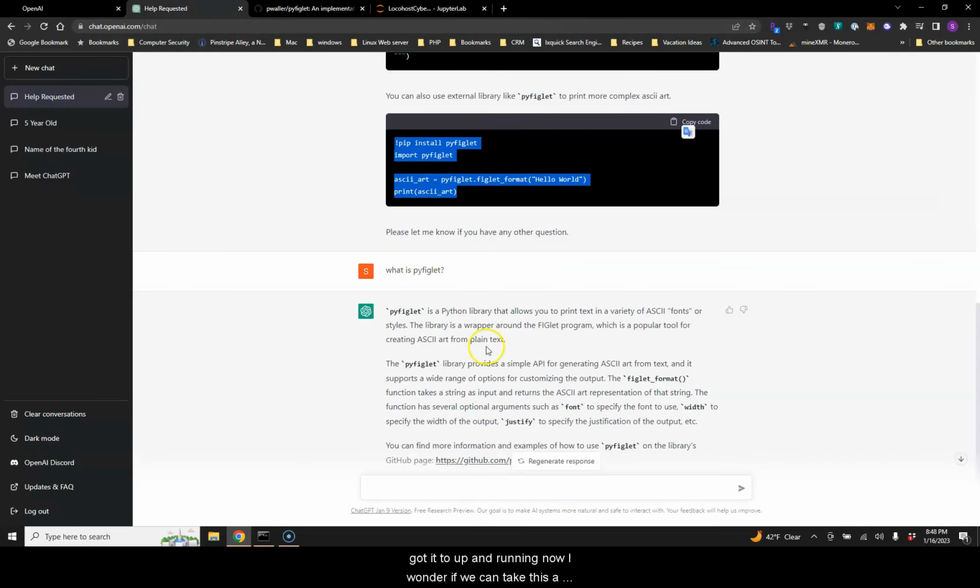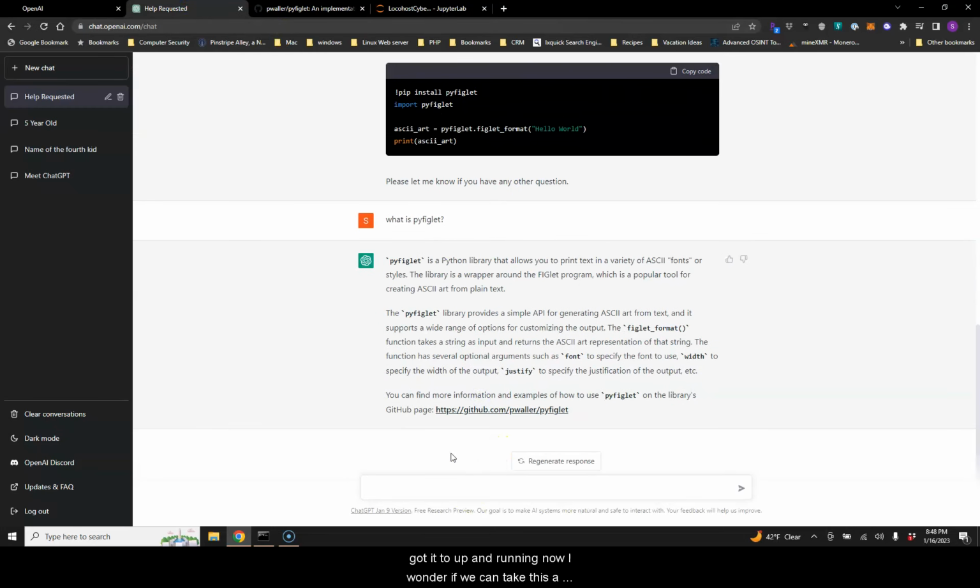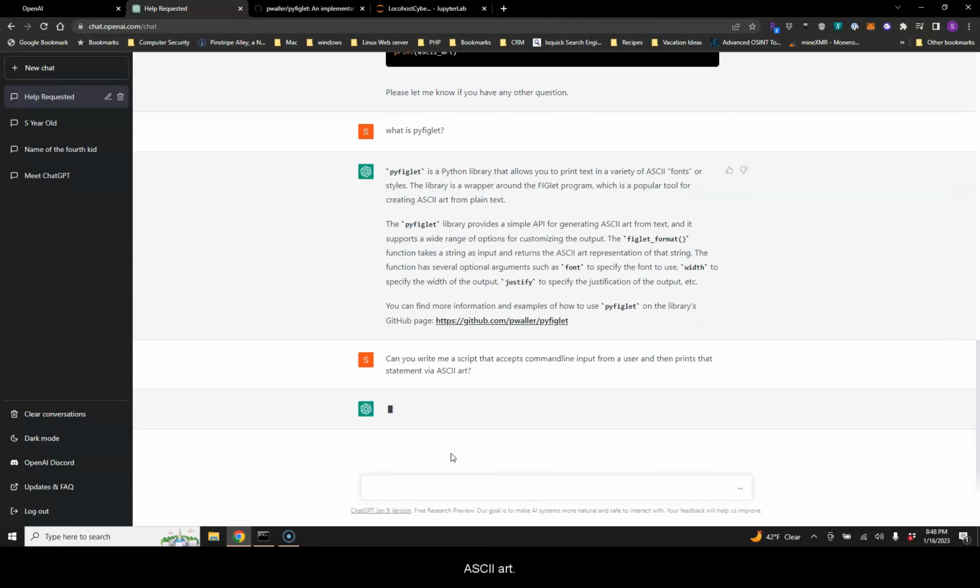Now I wonder if we can take this a bit further and say, can you write me a script to take command line input from a user, then prints that statement via ASCII art? Let's see what's going to happen here.